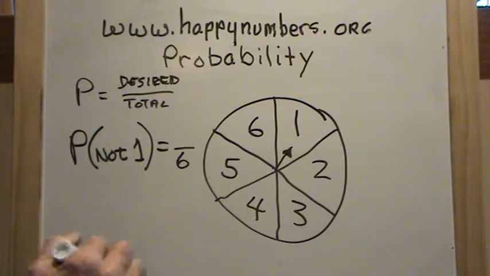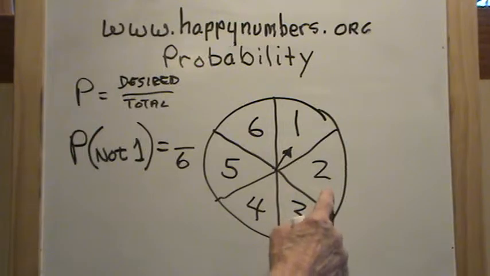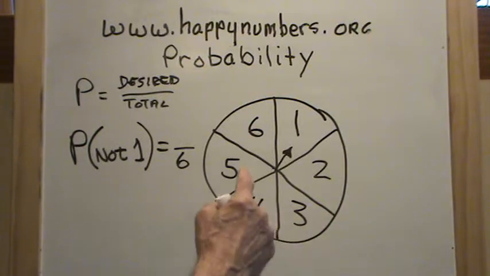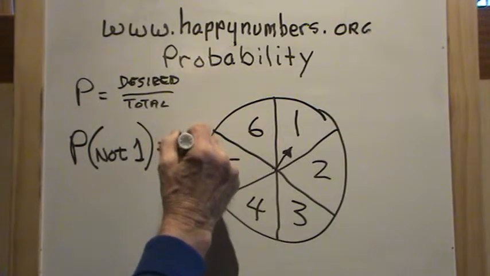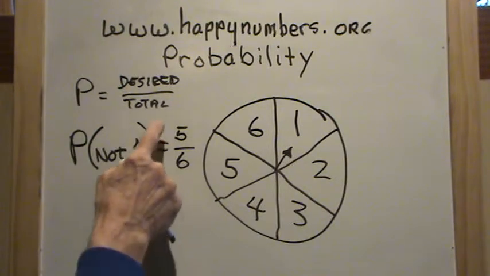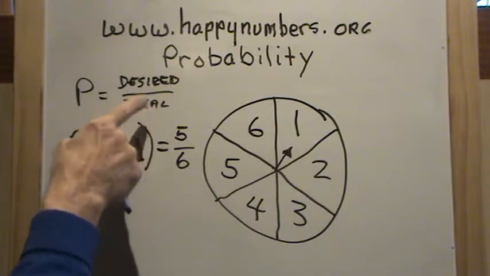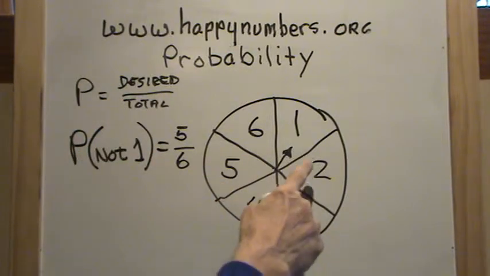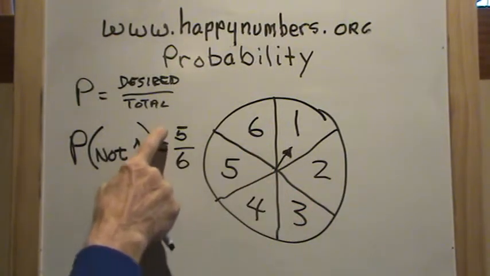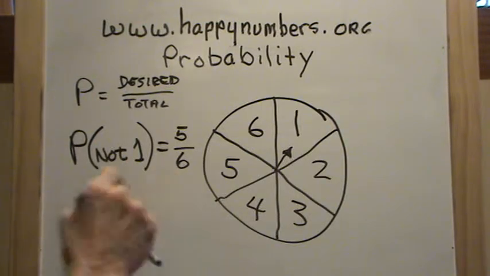But what is the probability of it not landing on 1? Well, if it lands on 2, 3, 4, 5, or 6, it's not landing on 1. So that's 1, 2, 3, 4, 5. So the probability of not 1 is 5/6. 5 is our desired outcome because we don't want it to land on 1. So we have 5 over the total number of outcomes.